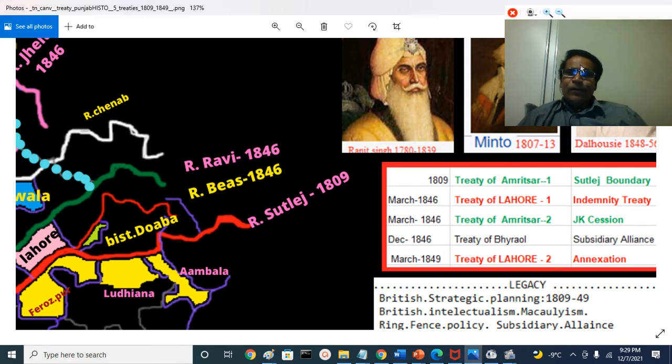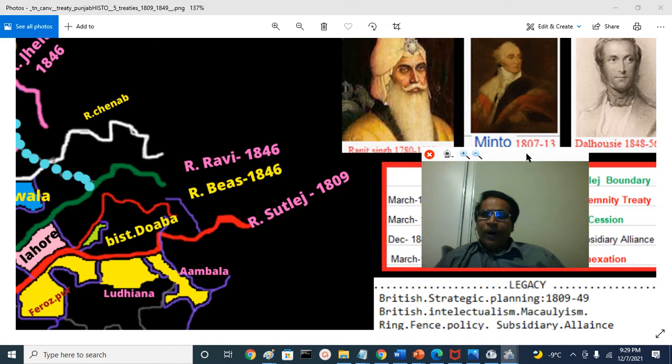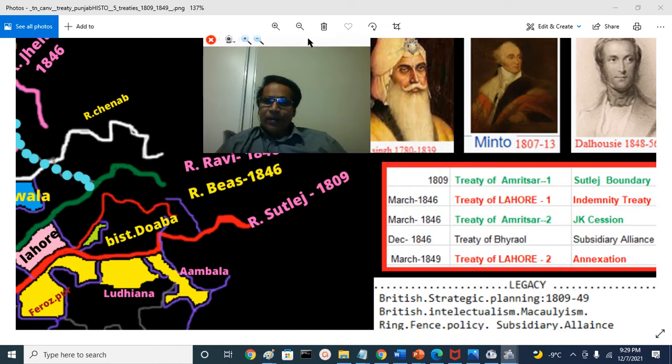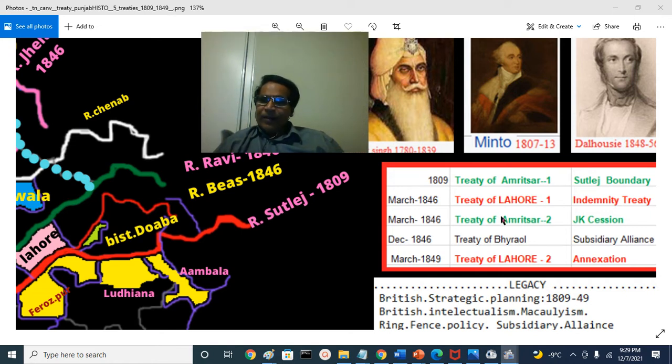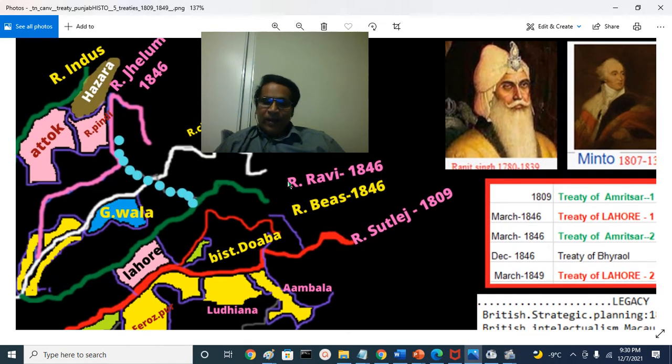His representative, Frederick Curry, and Montgomery Lawrence, Henry Montgomery Lawrence. There are 3 Lawrences, and he is the middle one, Henry Montgomery Lawrence. It was signed between these representatives of the British East India Company, Bahadur, and Raja of Jammu, Gulab Singh Dogra. Sikh Sarkar was not at all involved because now British became the legatees.